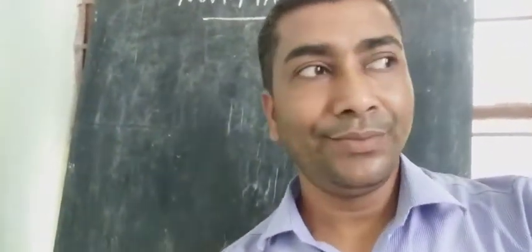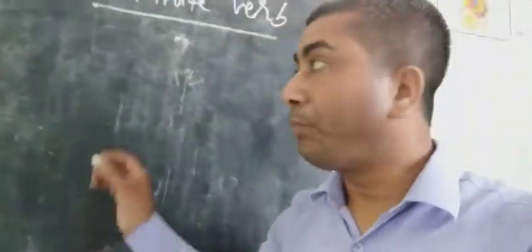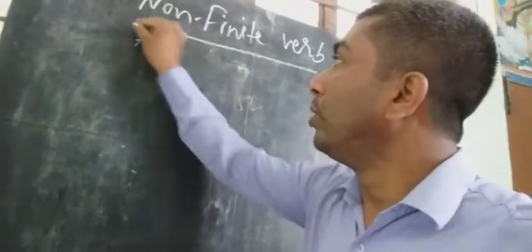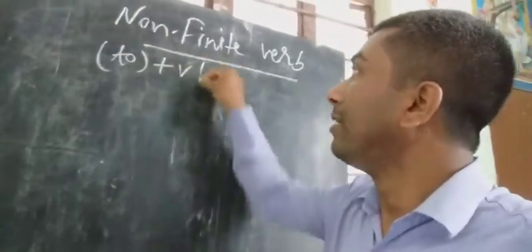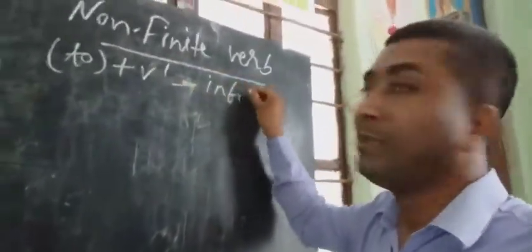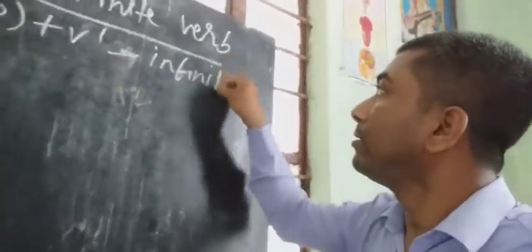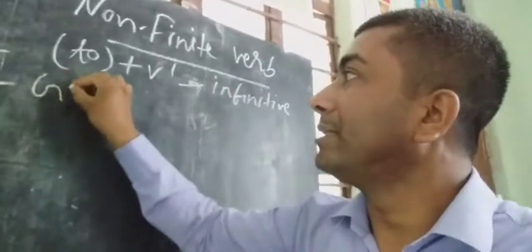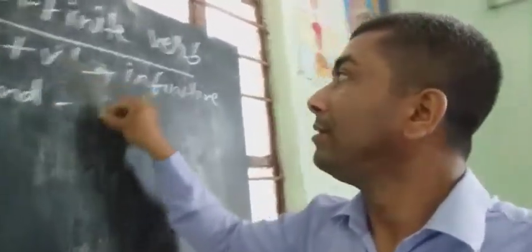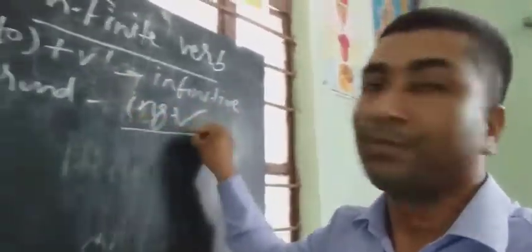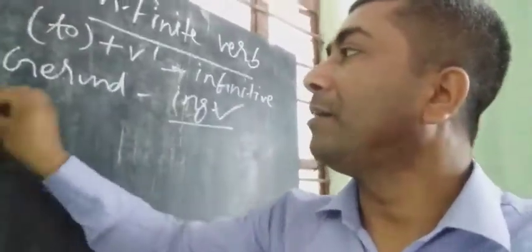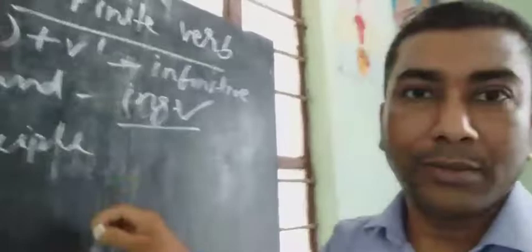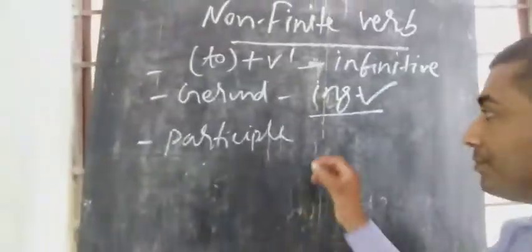Infinitive means to plus v1, we have already discussed. To in bracket plus v1. This is infinitive. Second number, gerund, ing verb. And third number, participle. Already we have discussed.